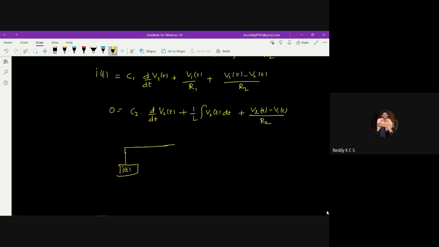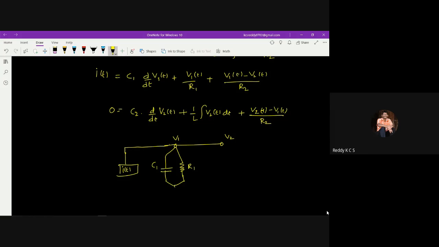There is one node called V1 and another node V2, with a potential difference in the network. Under V1 we have capacitance C1 and resistance R1 directly connected, and these two are connected like this.